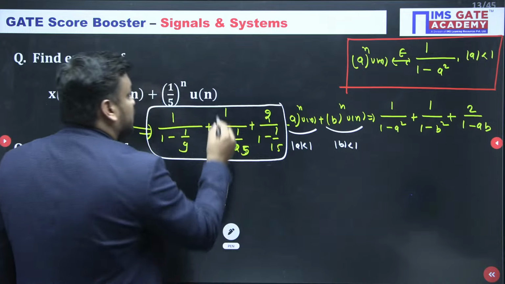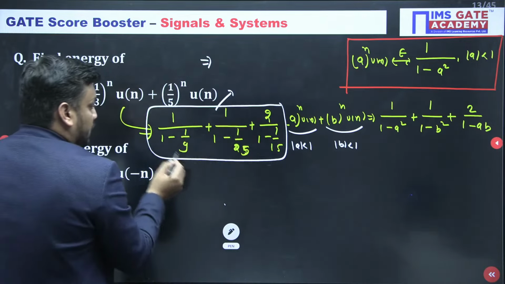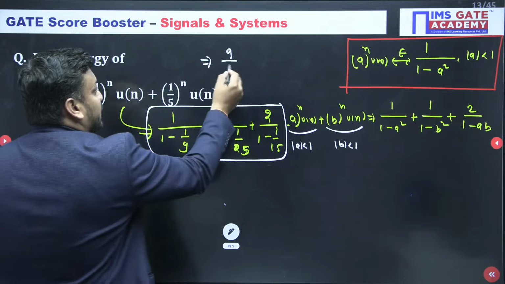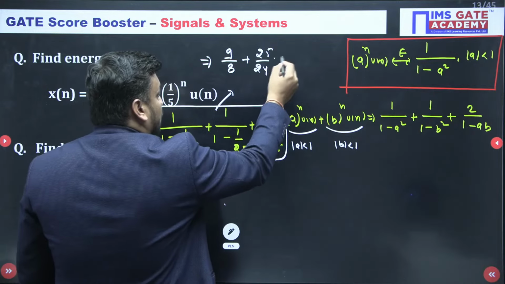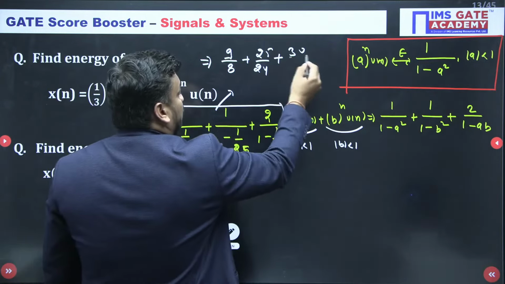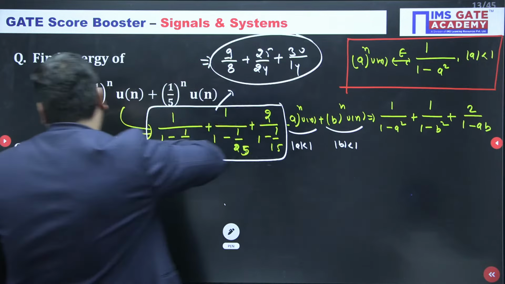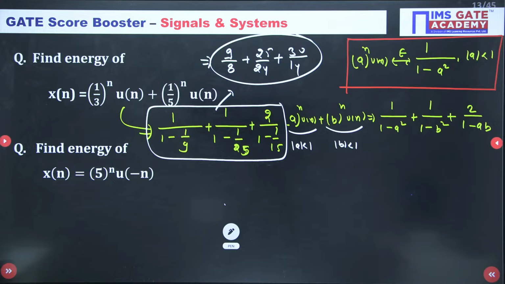As far as calculation is concerned, you can do the calculation easily. If you do the calculation, 9 by 8, then 25 by 24, and then 30 upon 14 for the last term. When you add all this, you will get the answer, yes. So I think question number 1 is clear to you. Is it clear, bachcho? Do reply fast. Is it crystal clear, bachcho? Do reply fast.